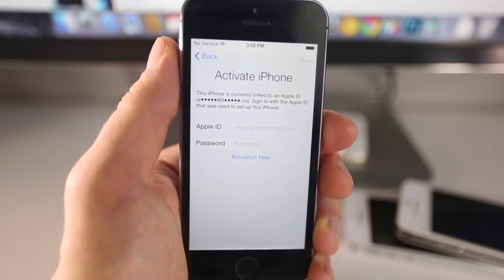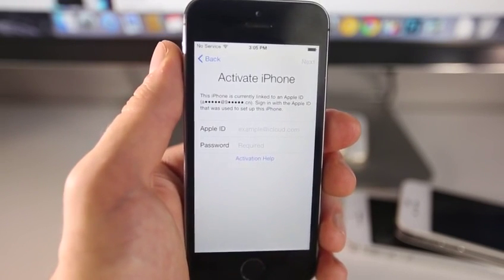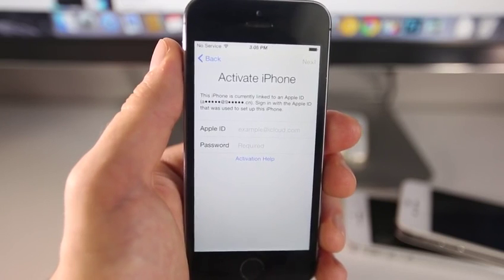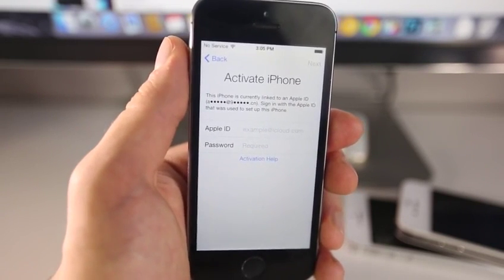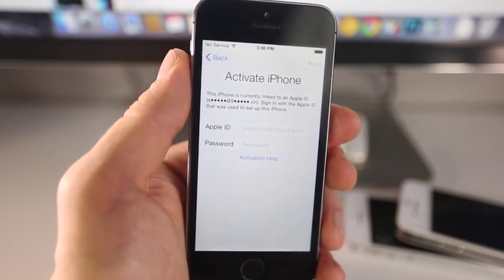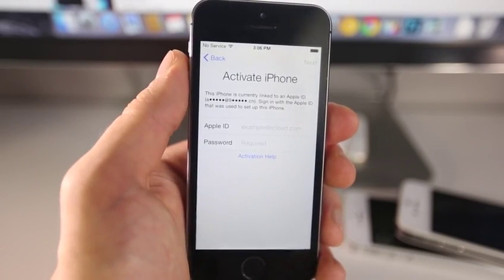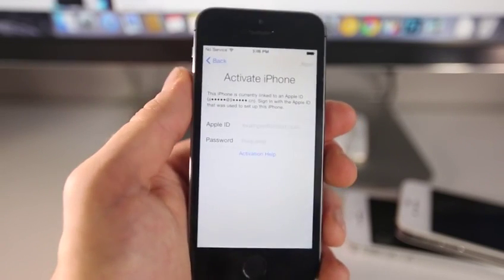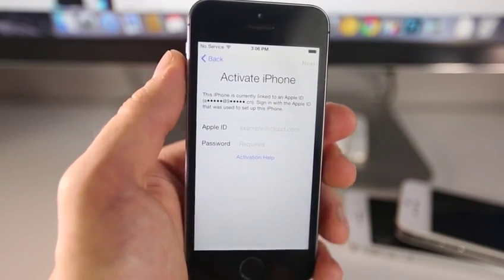So this isn't guaranteed for everybody, however I did have success on the latest 8.1.3 firmware, and yes, it does work on all older firmwares, even better on the older firmwares, but yes, it does work on the current 8.1.3, and I did have it working personally on a 5S, a 5, and a 4S. I haven't tried the older devices, but other people have reported success with them. So using this tutorial, I'm going to show you guys how to make use of the phone, actually use the phone, and possibly even remove the activation lock completely.